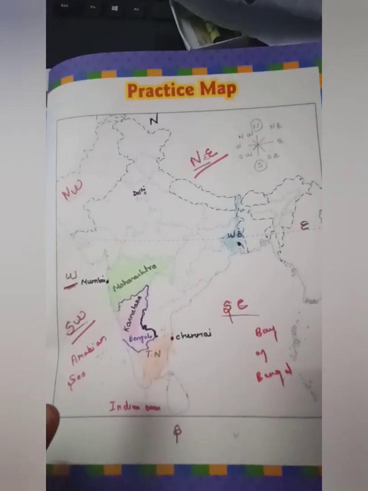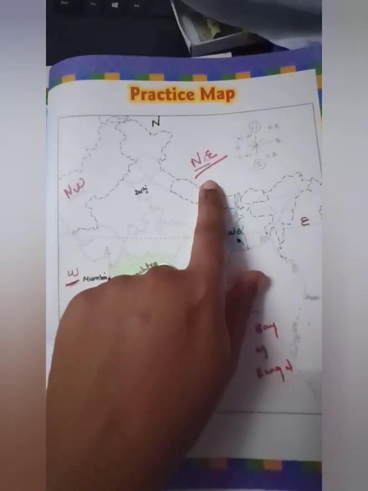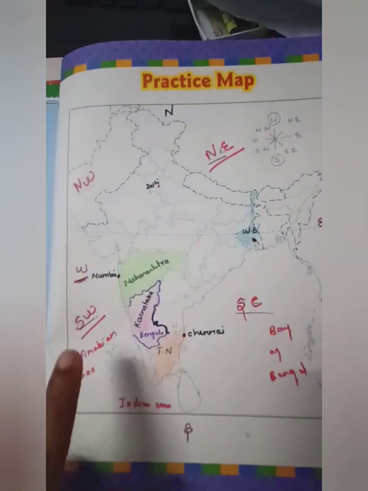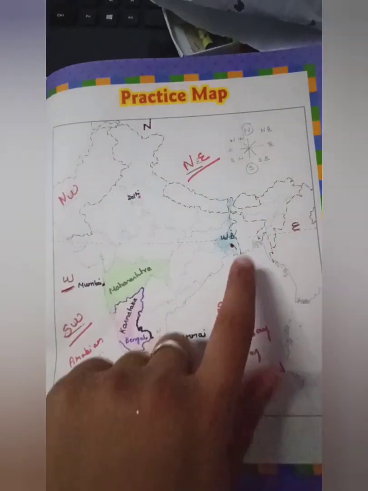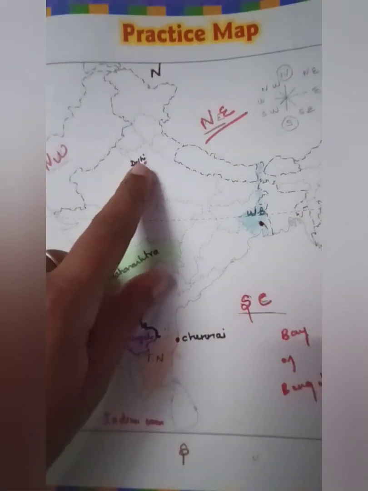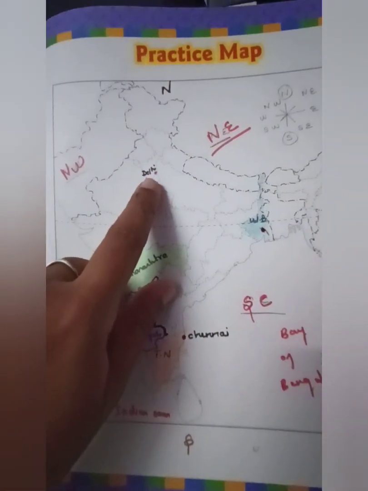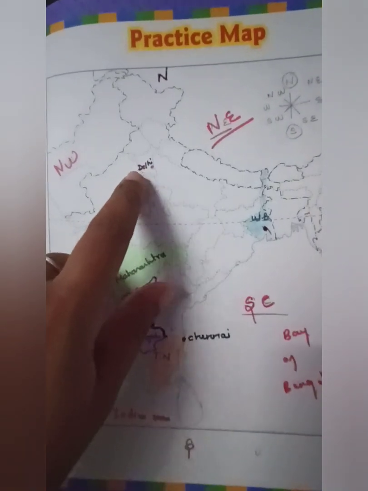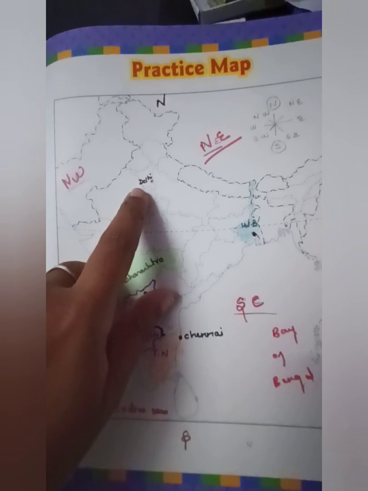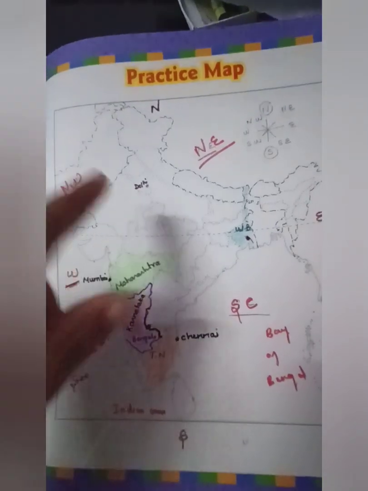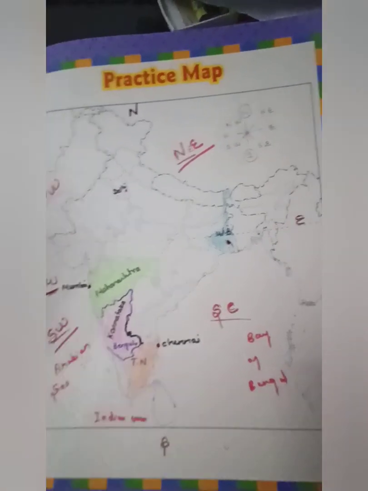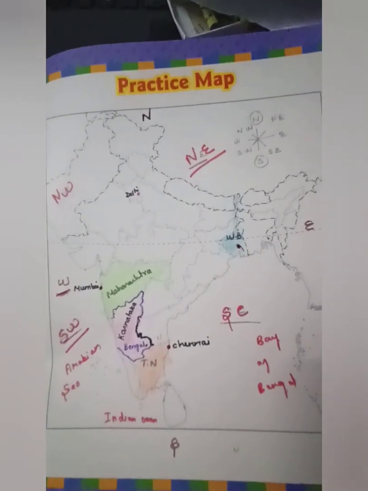And what are the intermediate directions? Come on, repeat it. North, northeast, northwest, southwest and southeast. So these are the intermediate directions. And we learned Delhi is the NCT, that is National Capital Territory. And before that, what was Delhi's name? Indraprastha. We have 2 parts of Delhi, that is Old Delhi and New Delhi.